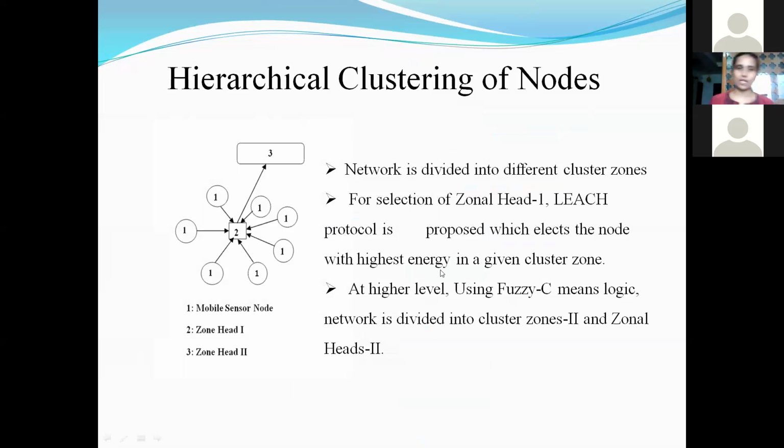Okay. Now, these are the randomly deployed nodes. Out of these nodes, node number 2 has the maximum energy compared to the other nodes, so that is selected as cluster head 2. Now cluster head 3 is selected based on the fuzzy C-means technique, that is from the base station.